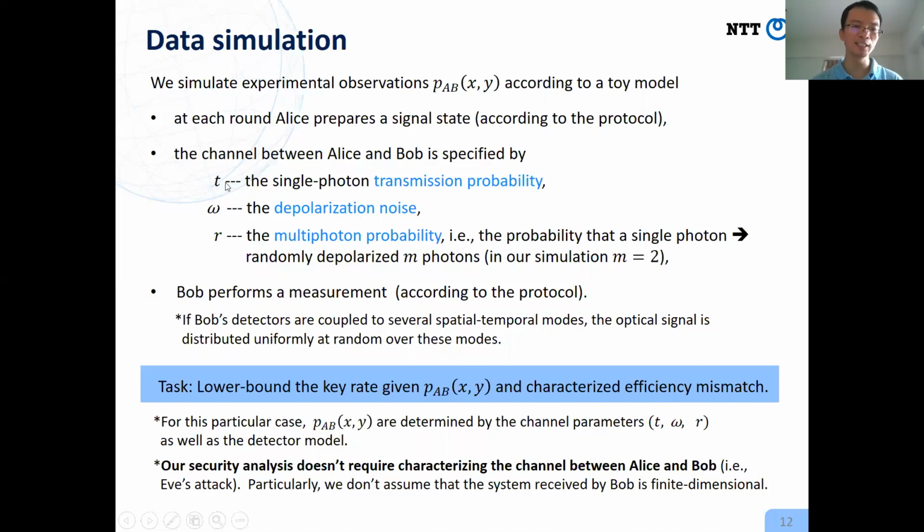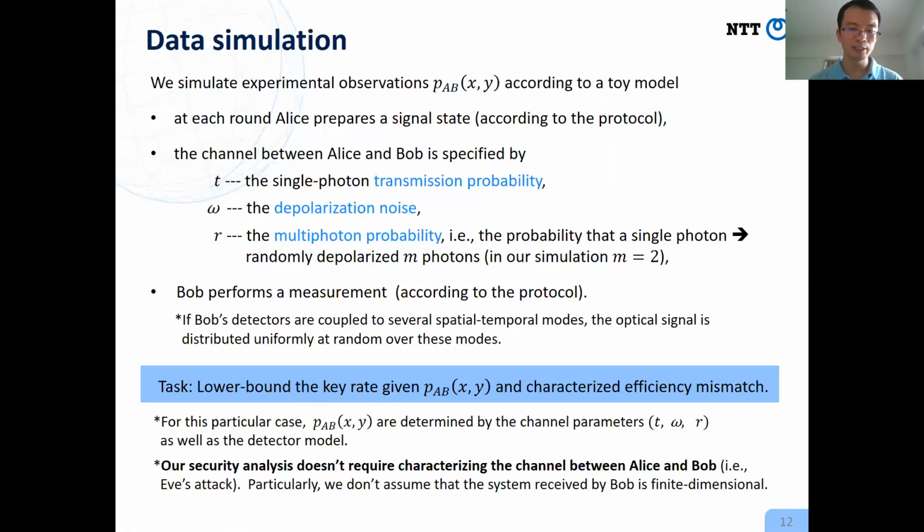With probability T, the single photon will be transmitted. Also, the depolarization noise in the channel is omega. Also, with probability R, the single photon will be replaced by a multi-photon. So the multi-photon probability is R. When the signal arrives at Bob, Bob will perform the measurements according to the active detection or passive detection scheme. Our task is just to try to lower bound the key rate given observations and the mismatch.